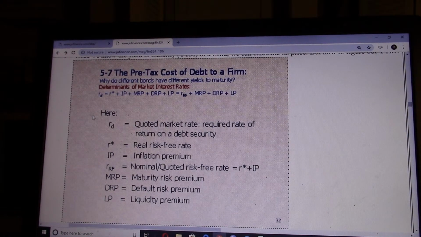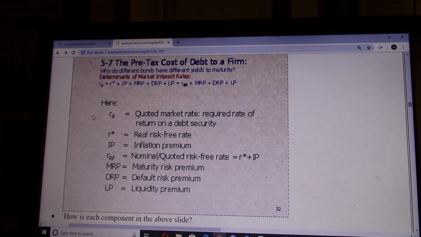R star is the real interest rate, like you put the money into the bank, and after you subtract the inflation from your returns from the bank, what's left is called real interest rate. It's an implied number, it's not given. You should use the bank rate, subtract inflation, and that will be the real interest rate.